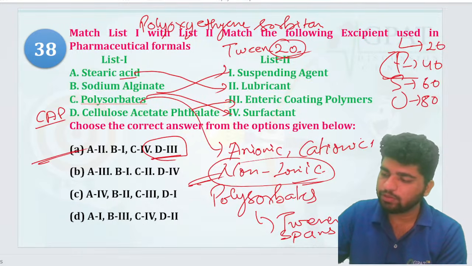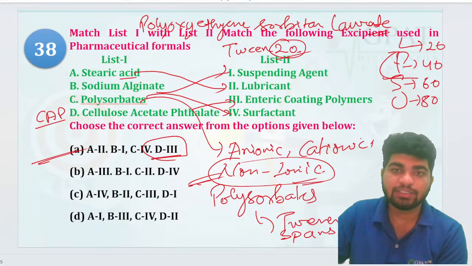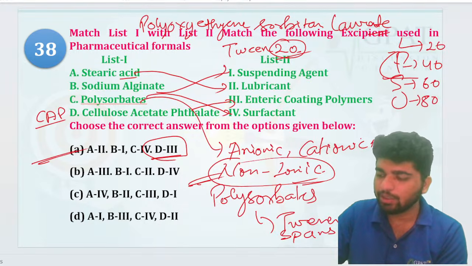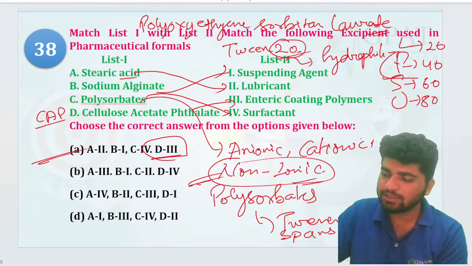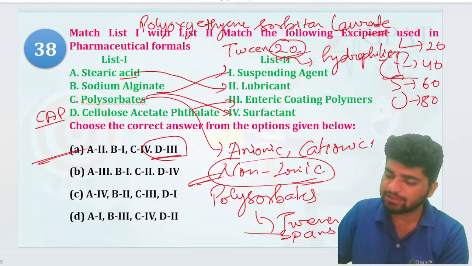LPSO. So L for laurate. That is going to be the correct answer, and that's what they asked, right? Tween is considered to be hydrophilic in nature, and Span is considered to be lipophilic in nature. Lipophilic in nature. Okay, chalo.